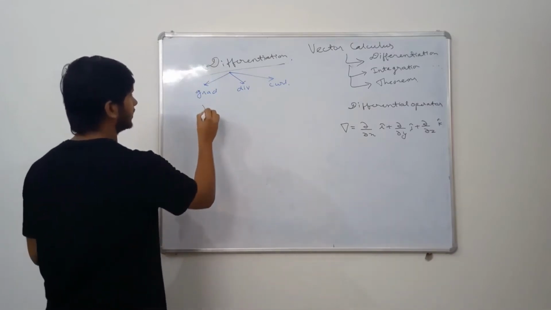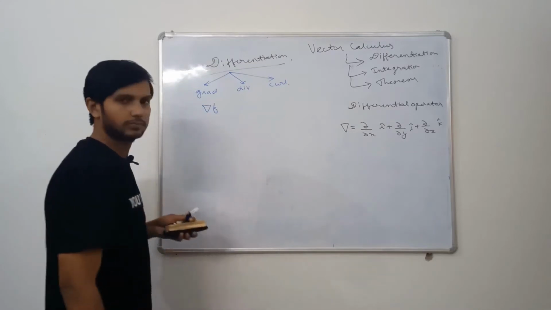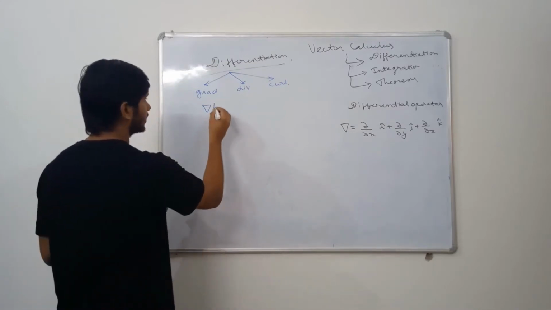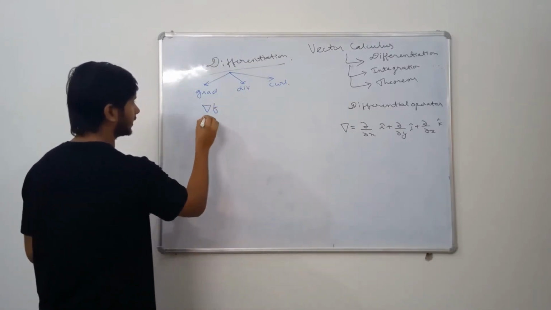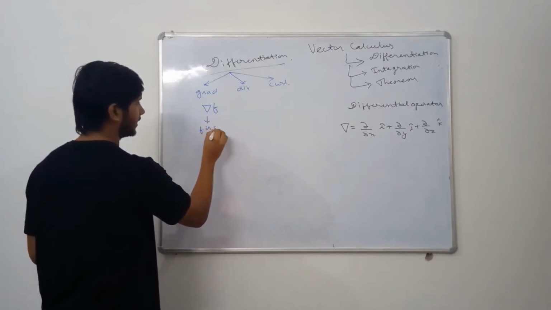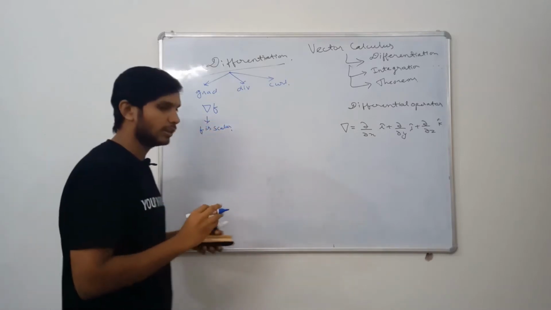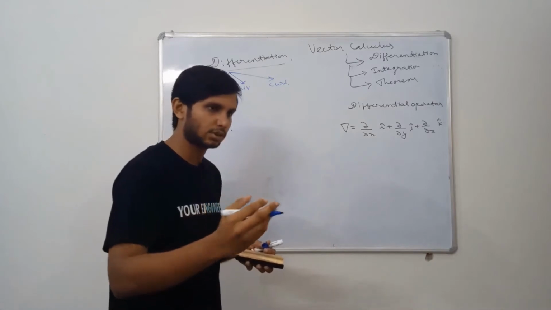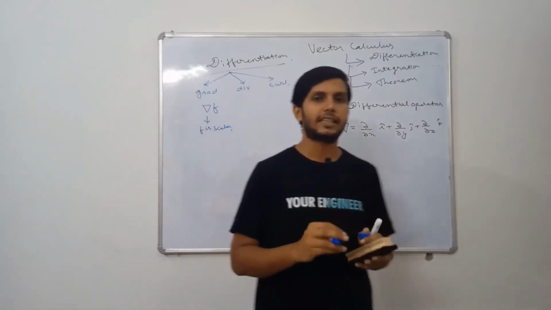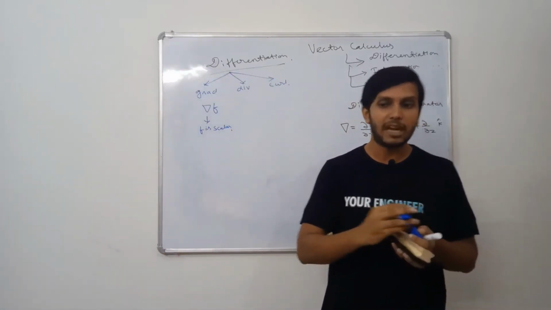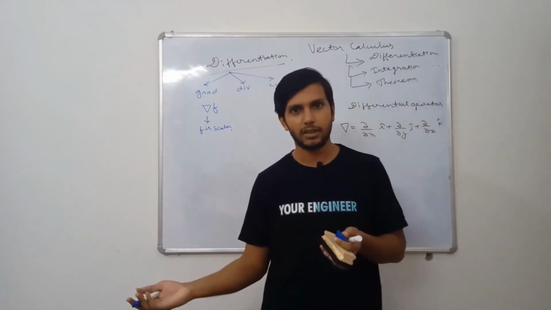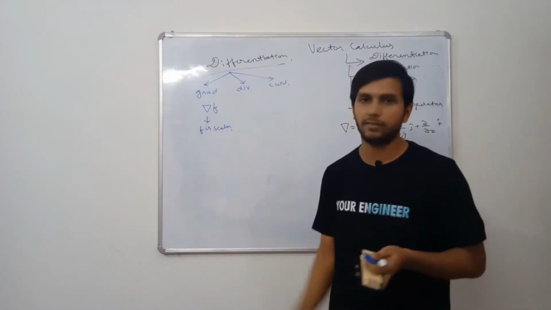Gradient of any function is this. That means this function f is scalar. So you find how much any scalar field is changing in some direction. That is the gradient of f.